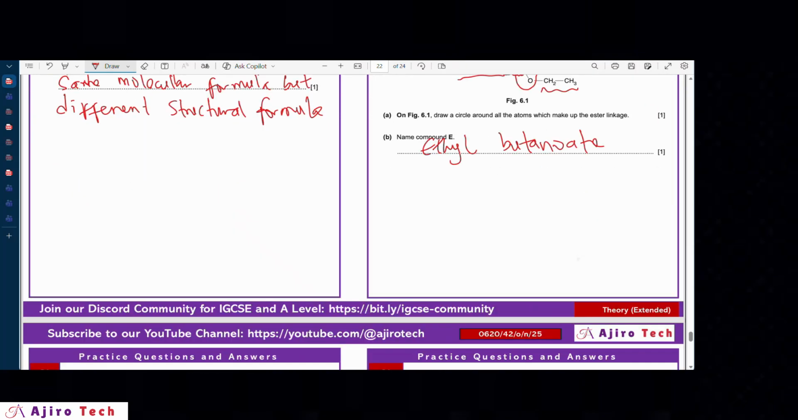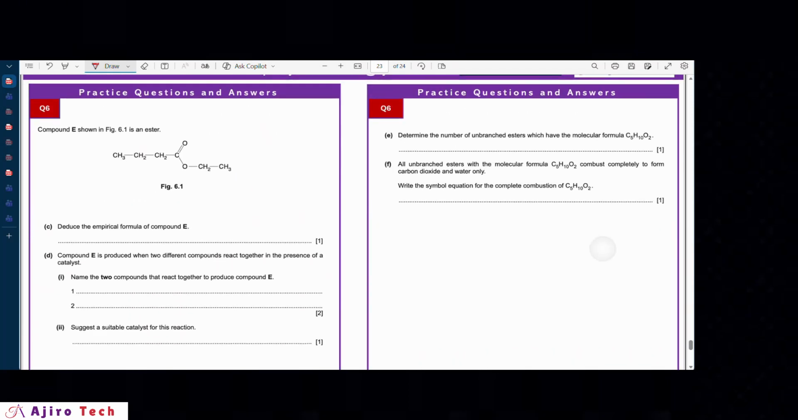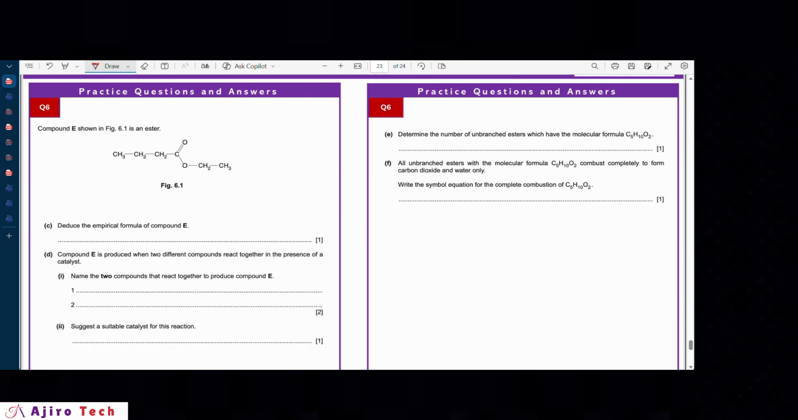Okay, so I think it should be the last slide we have here. Deduce the empirical formula of compound E. For us to deduce the empirical formula, it's in count. We're going to count all of the carbons, hydrogens, and oxygens that are here. So let's count carbons: 1, 2, 3, 4, 5, 6. There are 6 carbons. Hydrogen: 3 plus 2, 5 plus 2, 7 plus 2, 9 plus 3, 12. 12 hydrogens. And then oxygens, we have 2 oxygens.